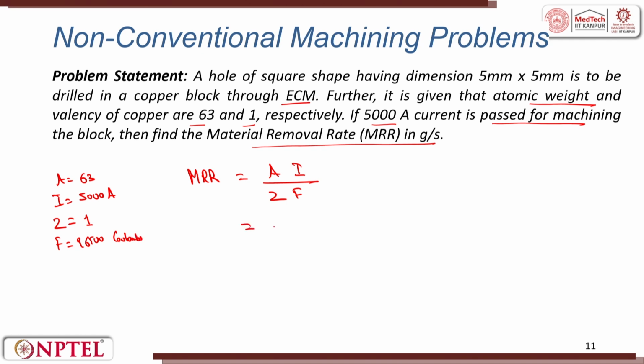While putting the values, 63 into 5000 by 1 into 96500, MRR is 3.26 grams per second.